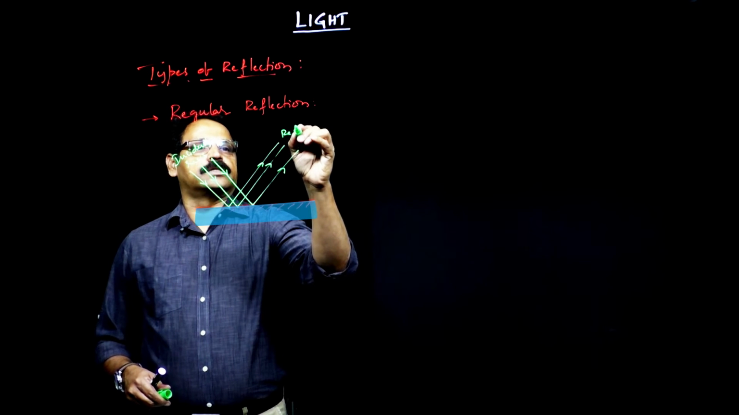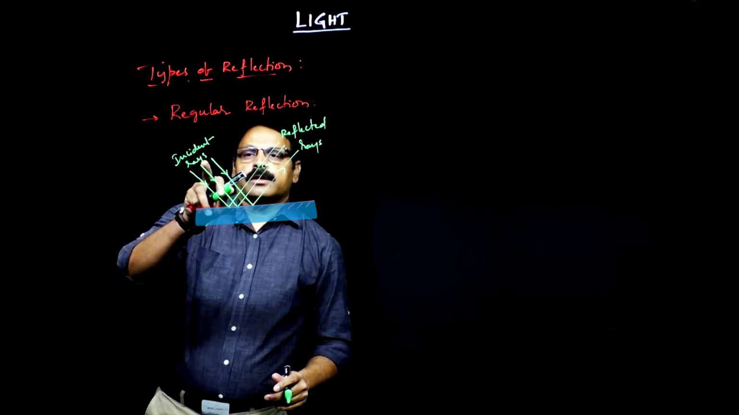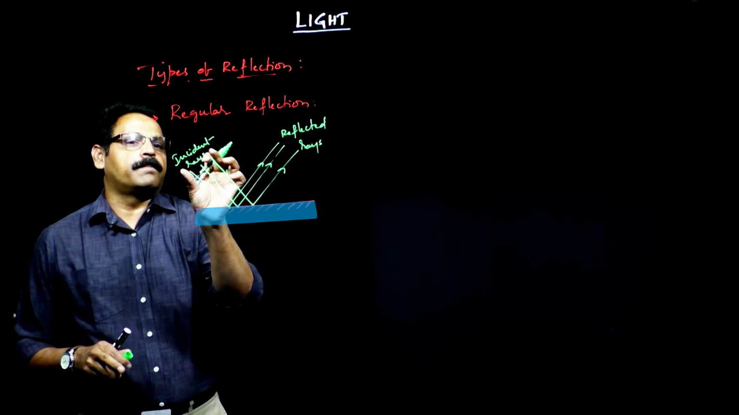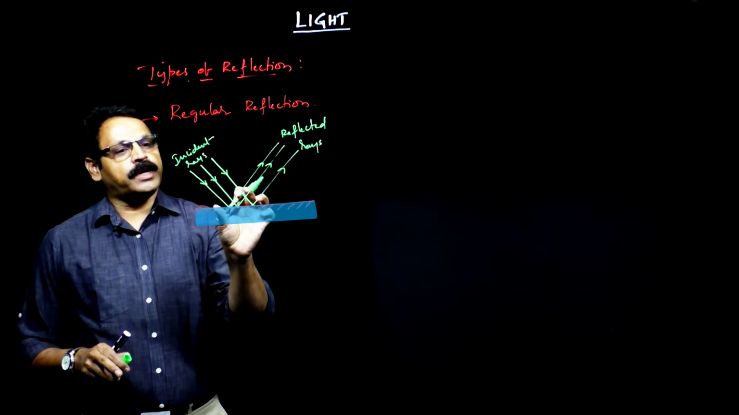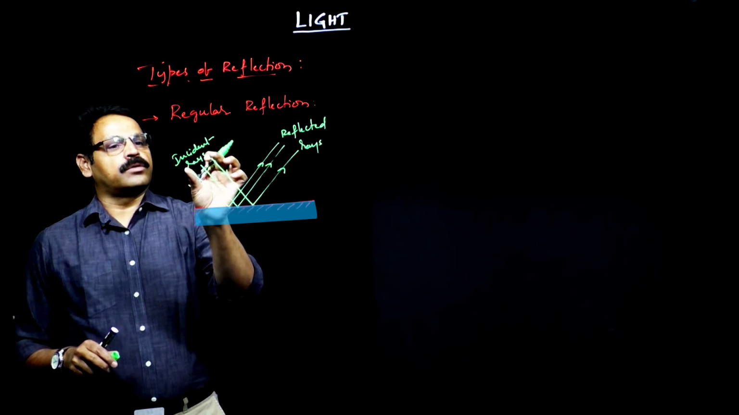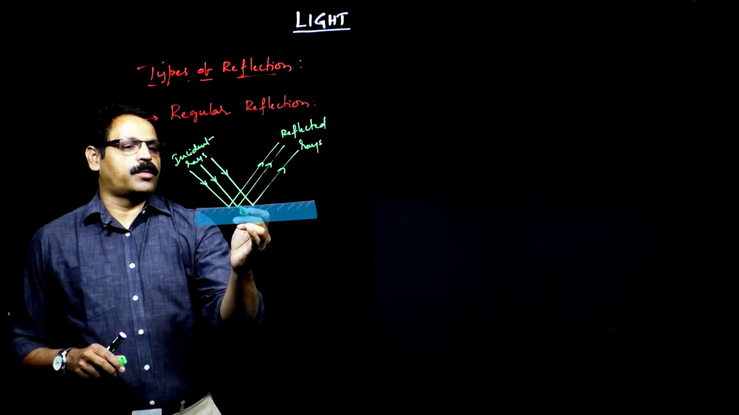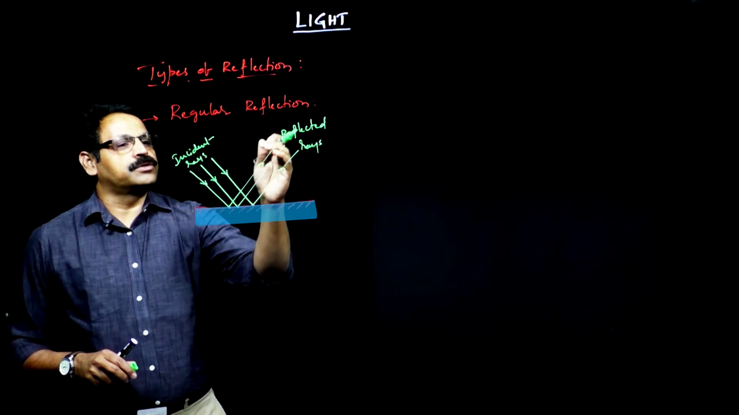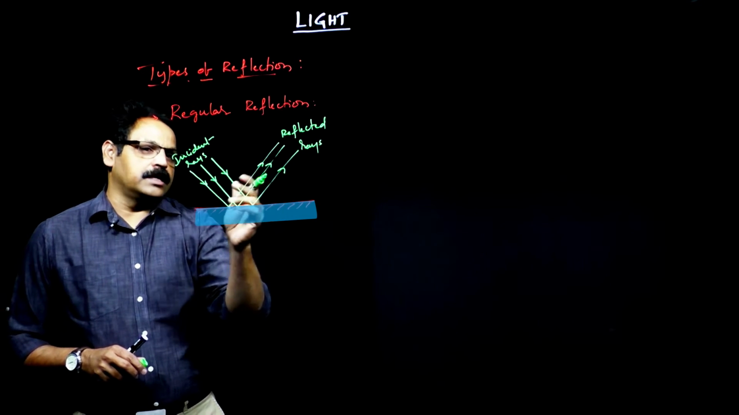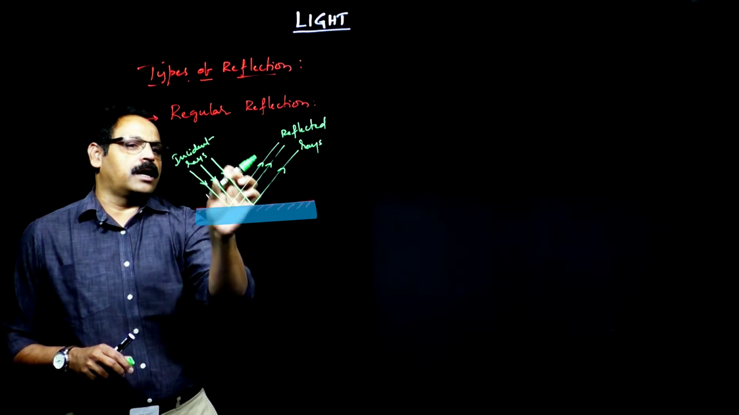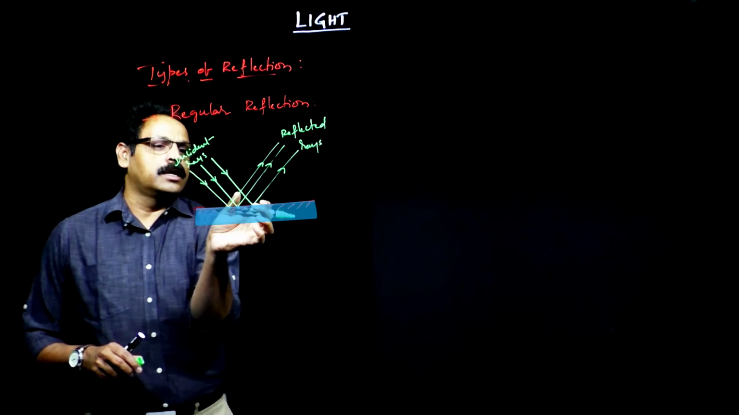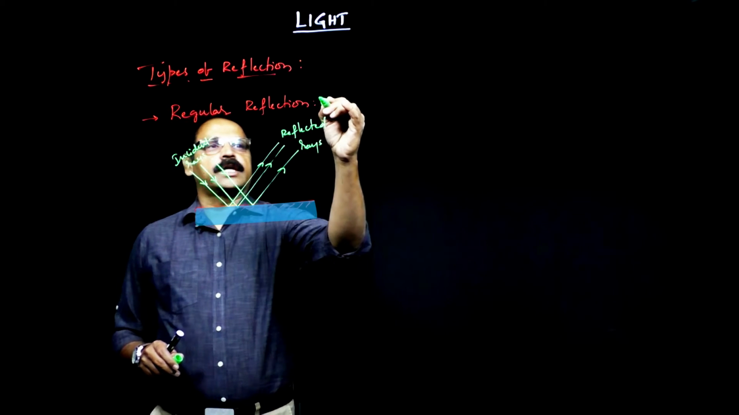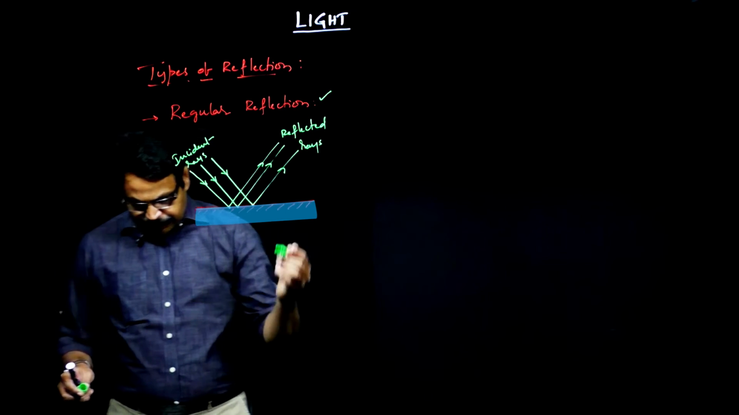See here, these are the incident rays, a parallel beam of light, and now the reflected rays are also parallel. A group of rays is called a beam. So if a number of parallel rays are falling on the boundary and getting reflected, they will travel away from it into the same medium parallelly. Whenever they travel with the same parallel arrangement, then you call it a regular reflection.